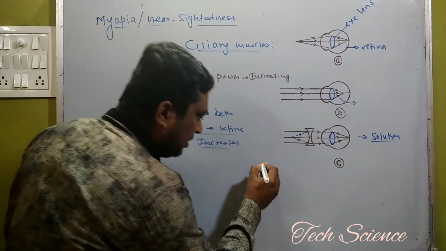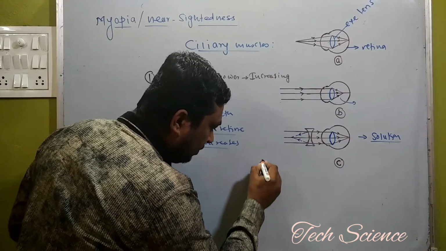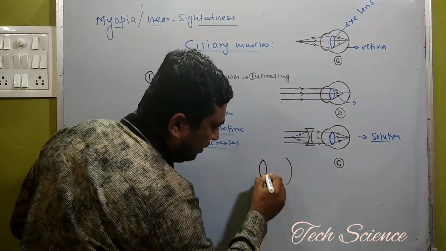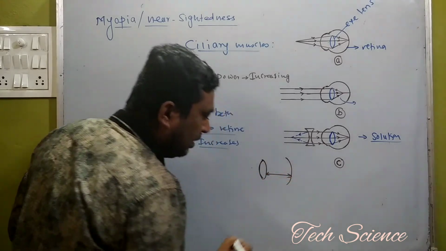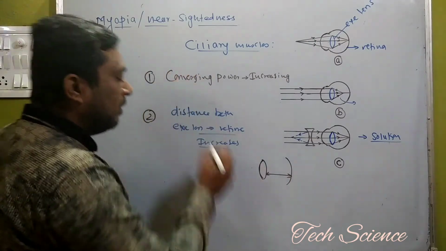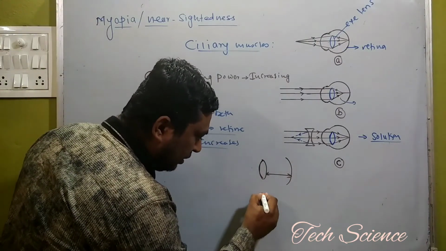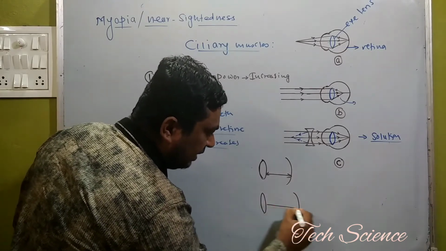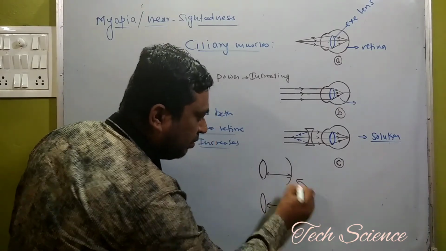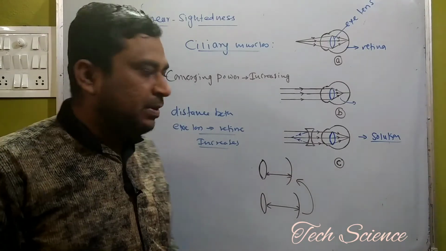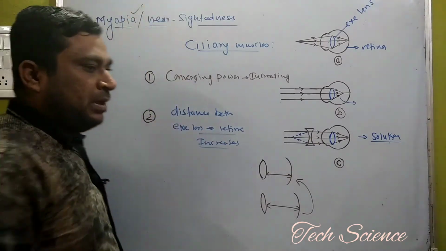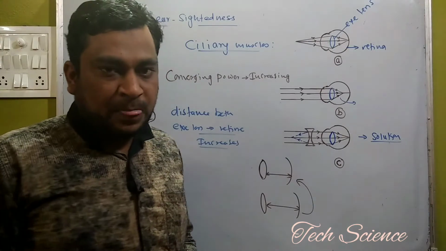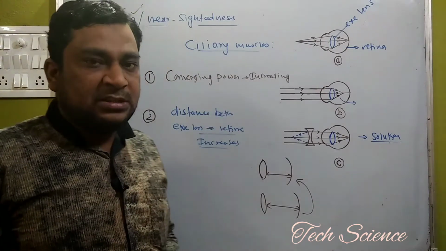For example, this is the eye lens, this is the retina, and this is the distance between the eye lens and the retina. But when there is a problem of myopia, elongation occurs, and the distance between the retina and the eye lens increases as compared to the normal human eye, and because of that the problem of myopia occurs. These are the two possible reasons for myopia.